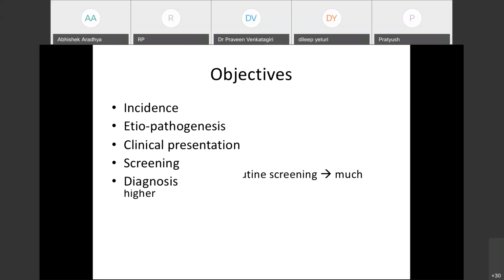It is the commonest cause of preventable mental retardation. When you see all the causes of mental retardation which can be prevented, like by initiating early treatment, this stands amongst the first. Before the introduction of routine screening methods, the incidence was around 1 in 2500 to 1 in 3000. But I have shown some data also. Once the screening methods were introduced, the incidence is quite much higher than this.